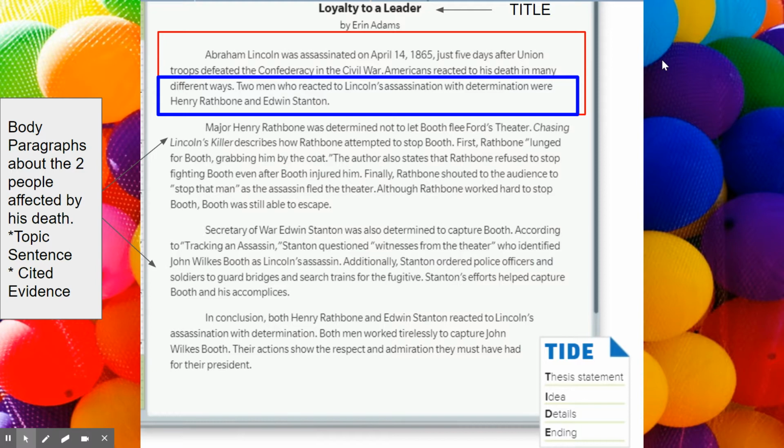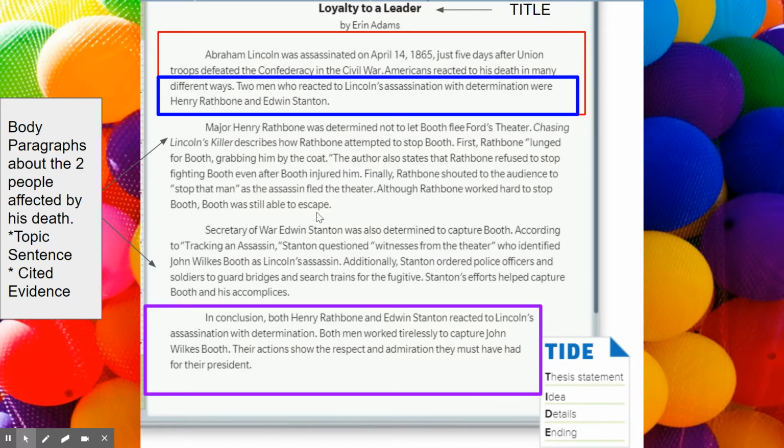These 2 next paragraphs are what we call a body paragraph. And if I'm talking about Henry Rathbone and Edwin Stanton, Henry Rathbone, I'm going to purely focus on him in this paragraph. Edwin Stanton in the second body paragraph, and I'm going to focus on him and how he reacted. You need a topic sentence, okay? And a topic sentence starts your paragraph. It's kind of like a mini thesis where it lets me know what that paragraph's going to be about. And then you got to make sure that you have cited evidence, okay? So body paragraphs: topic sentence, cited evidence, and a conclusion sentence.